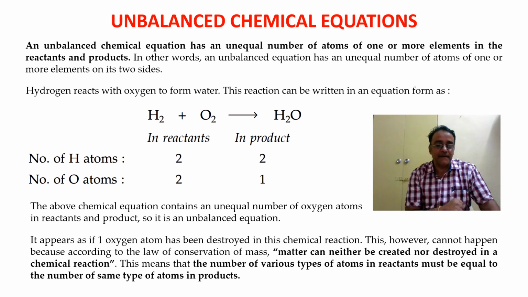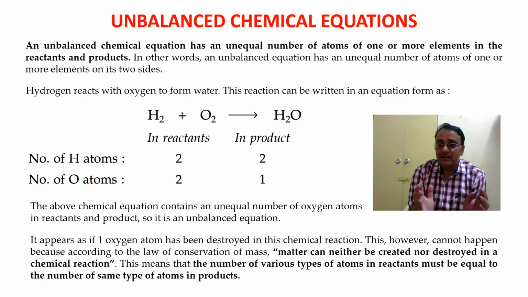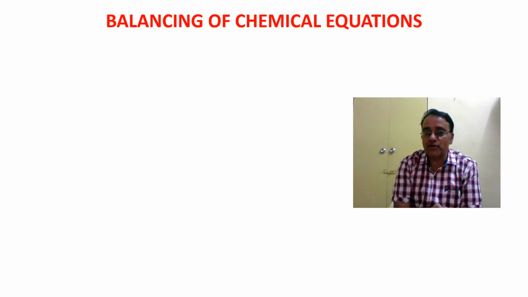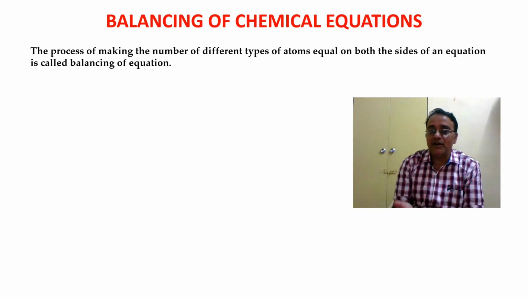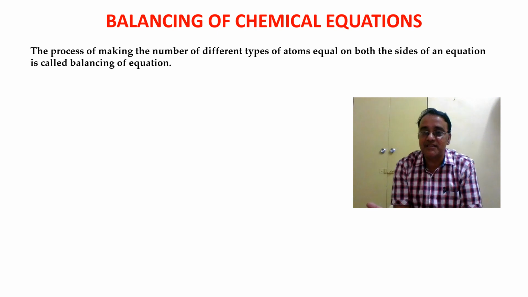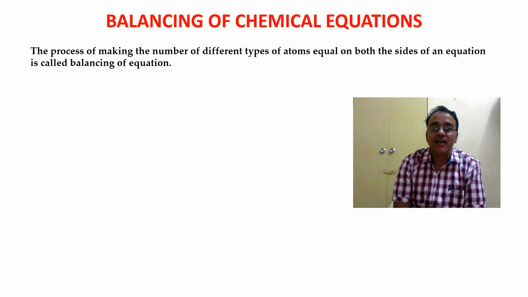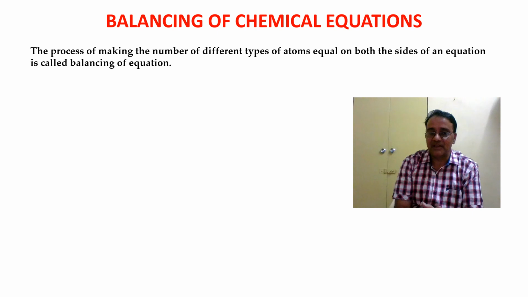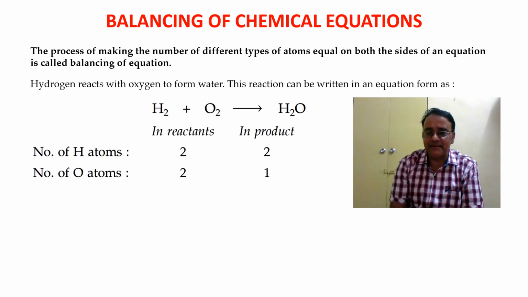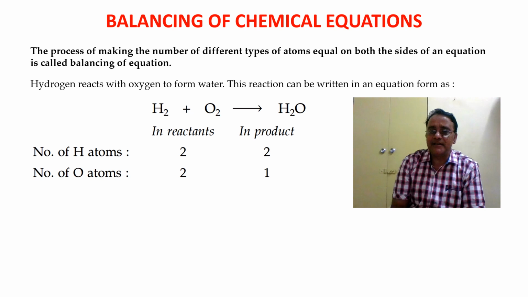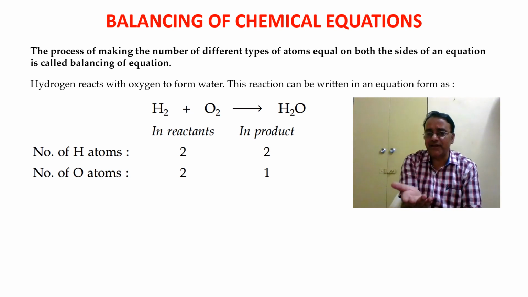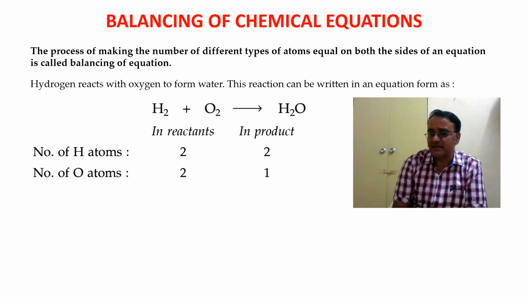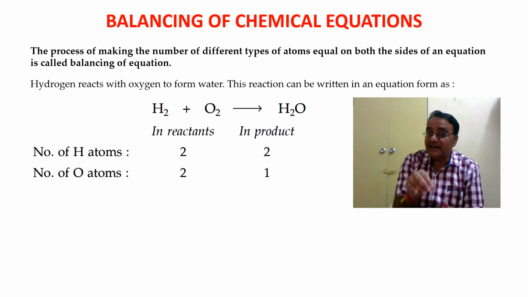Is that clear? So now in the next topic, we are going to see how to balance a chemical equation. So our next topic is balancing of chemical equation. The process of making the number of different types of atoms equal on both the sides of an equation is called balancing of equation. So we'll see one example. Just now we have seen that H2 plus O2, we got H2O. In the example we saw earlier, oxygen atoms on both the sides are not same. So now we are going to balance this equation.